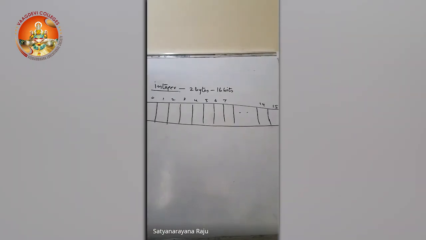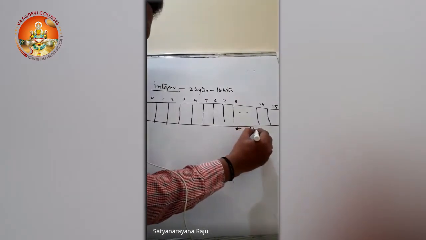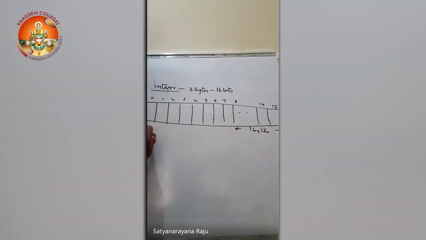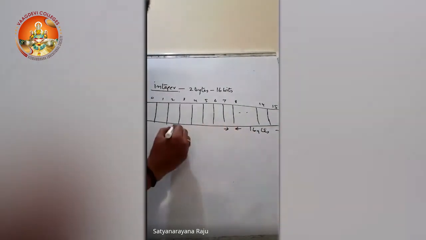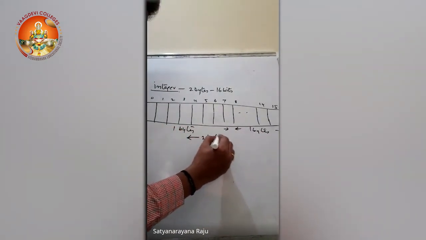In total, how many bytes of data? 2 bytes. Bits 8 to 15 make 1 byte, 8 bits, and bits 0 to 7 make the next 1 byte. So altogether this is 2 bytes of data.